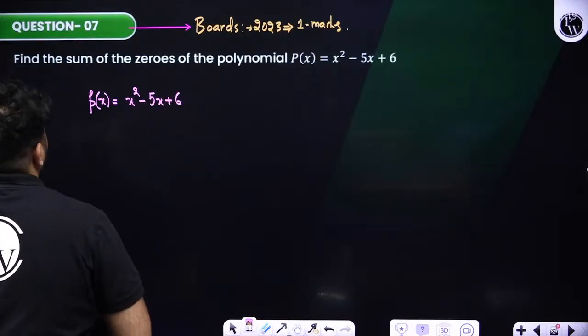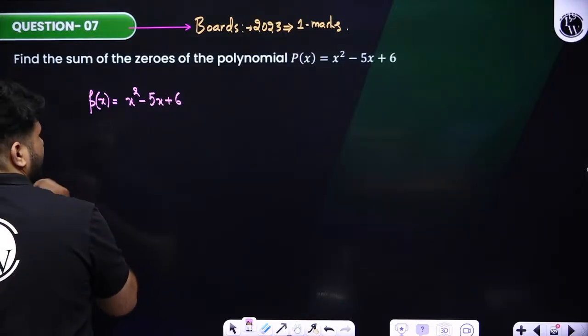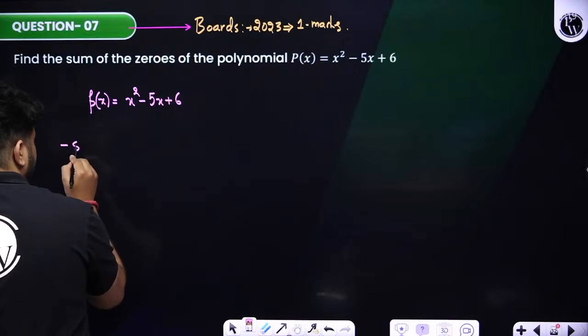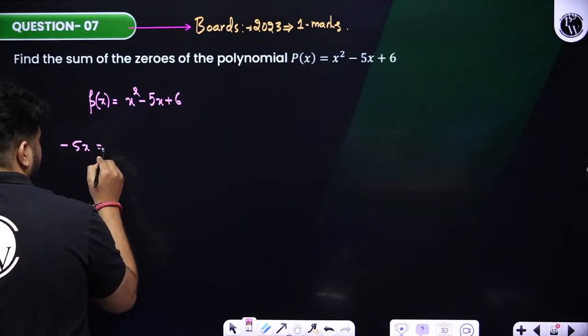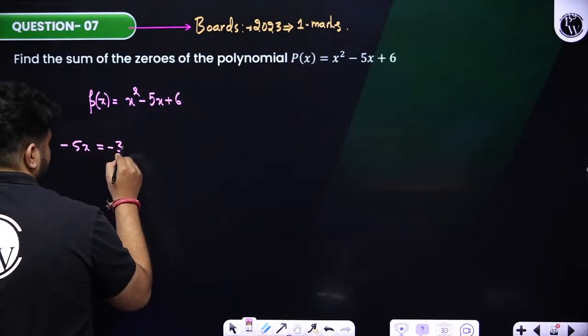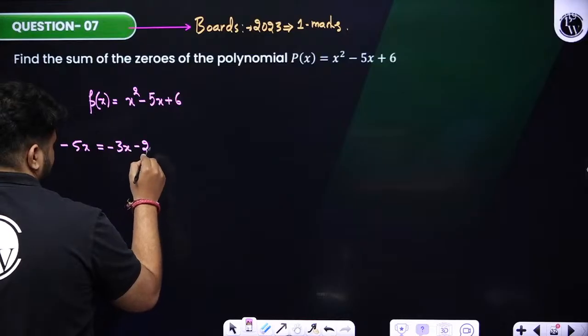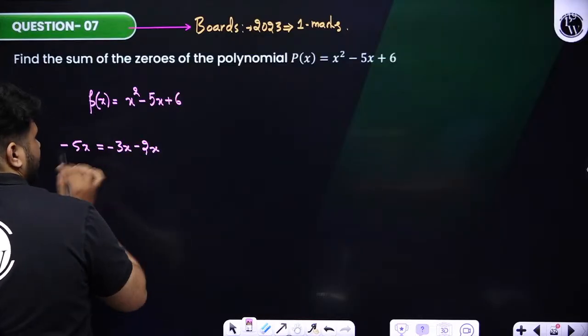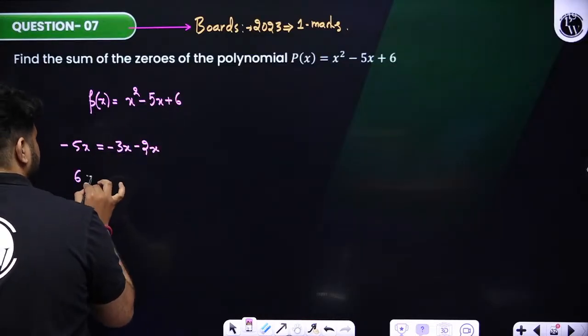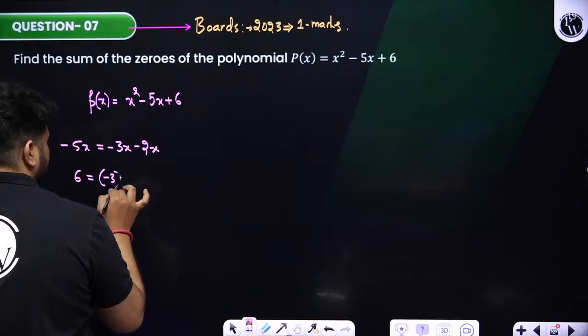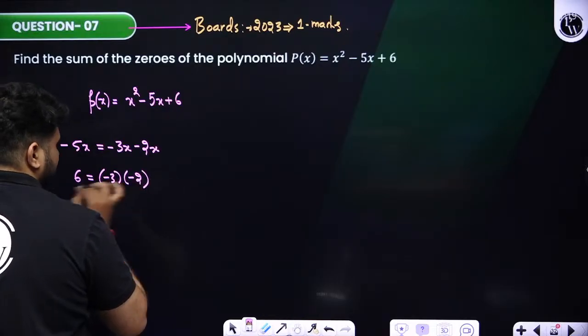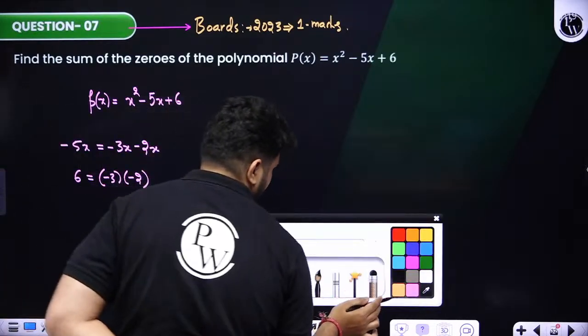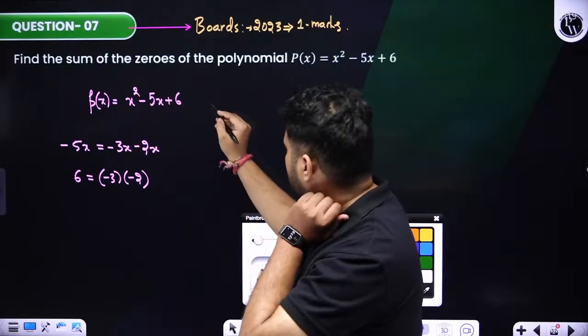Okay. So now from here, students, whatever minus 5x is there, can I write it down as minus 3x minus 2x? Also along with that, students, can I write down 6 as minus 3 into minus 2? Yes or no? So if it is possible to write like this, now I know that this polynomial can be factorized and written as,